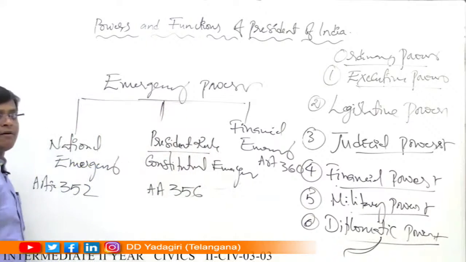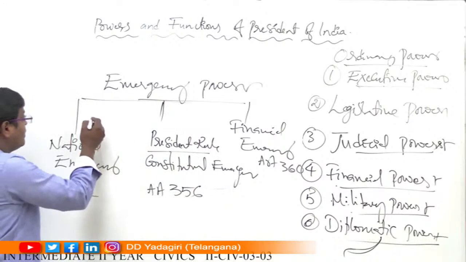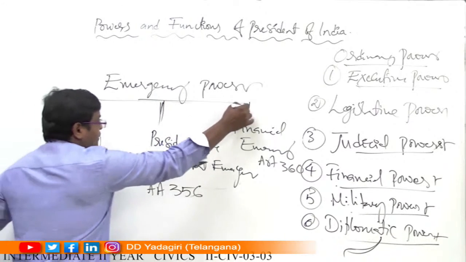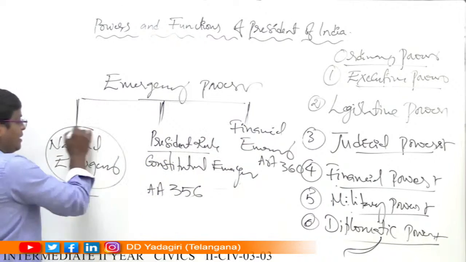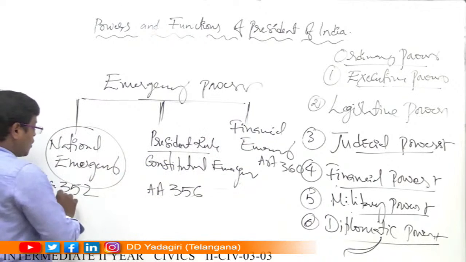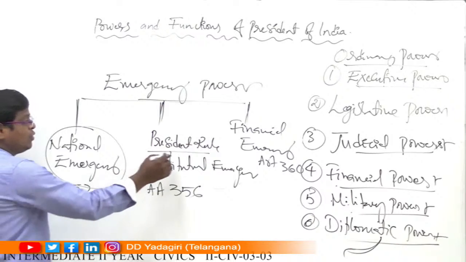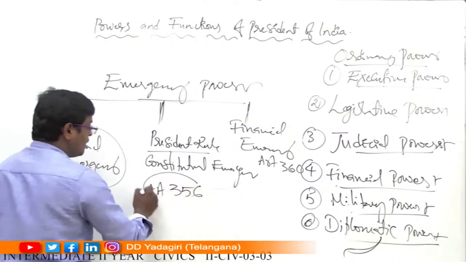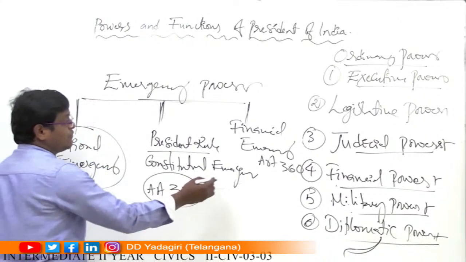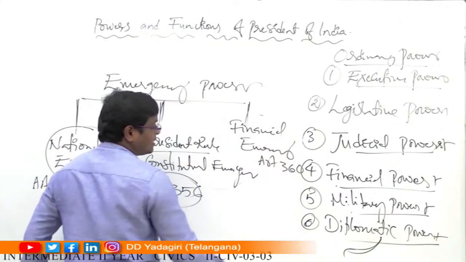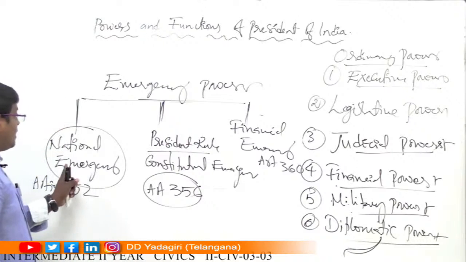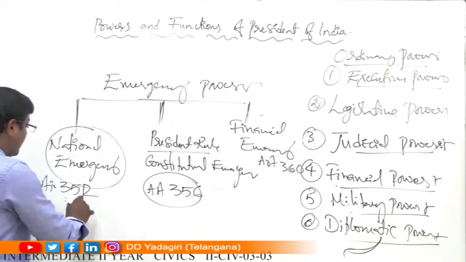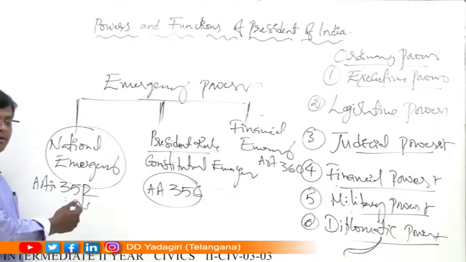The emergency powers of the President of India are enjoyed in three different forms: national emergency under Article 352, presidential or constitutional or state emergency under Article 356, and financial emergency under Article 360.